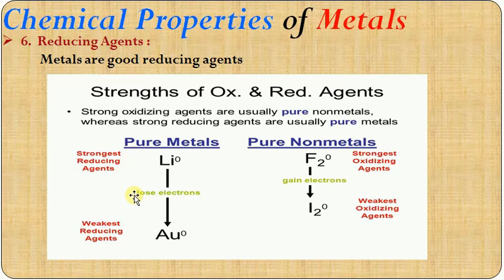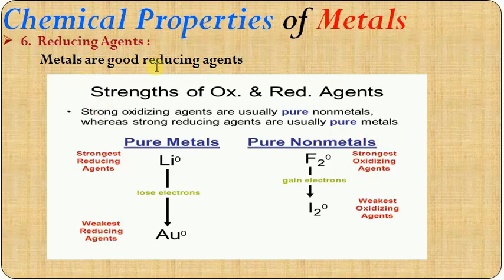That is the reason we call metals good reducing agents. On the other hand, pure non-metals gain electrons. Gaining of electrons is called reduction. But the substance which undergoes reduction is a good oxidizing agent.